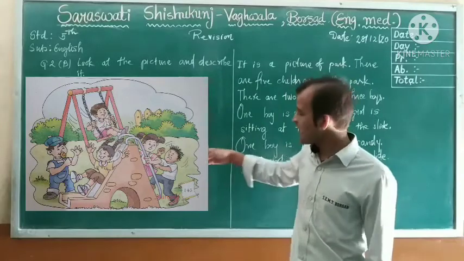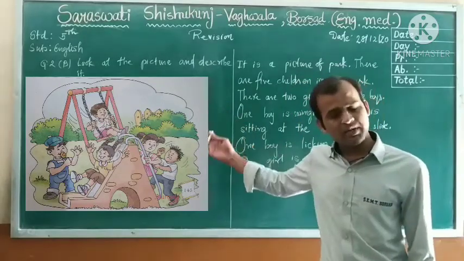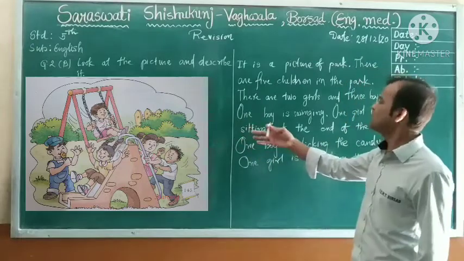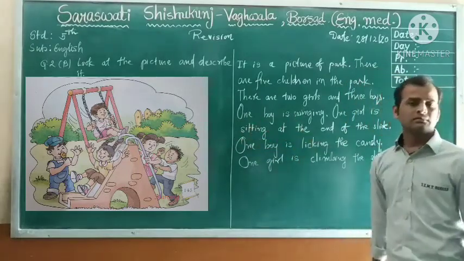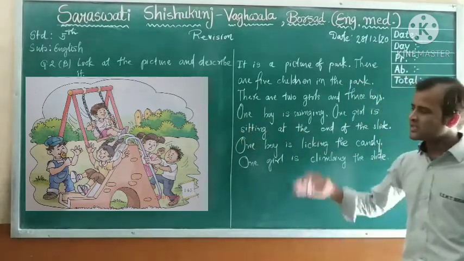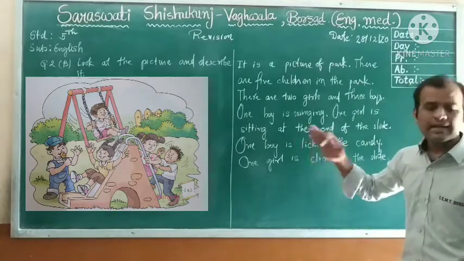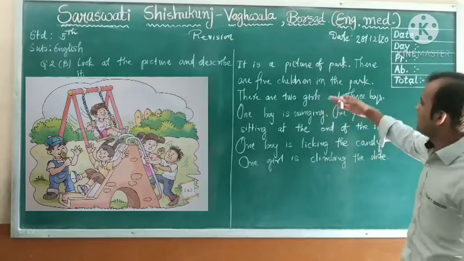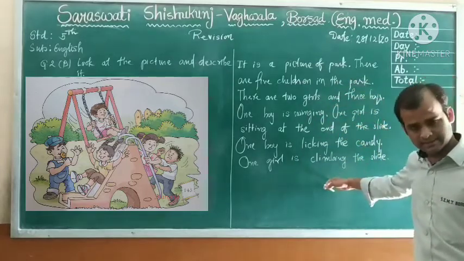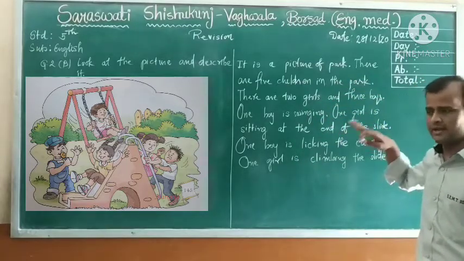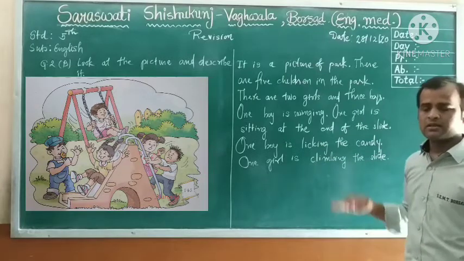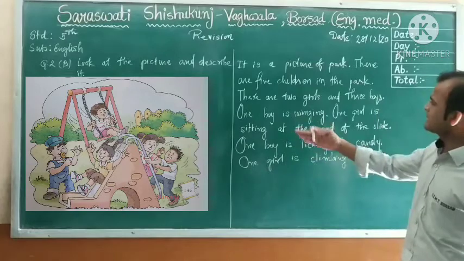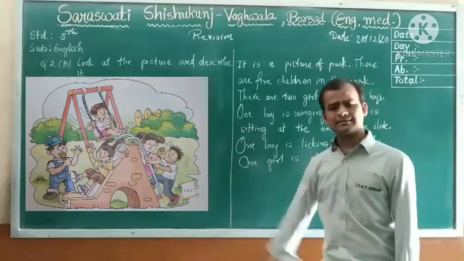and you are free to add whatever you see in the picture. You just describe in your own words. I hope you will. Okay, you will write whatever you see in the picture. Just write. I have written. These are the sentences. These sentences may help you, but whatever you see in the picture, just try to write. Okay, you can see I forgot to write the swing and slide.